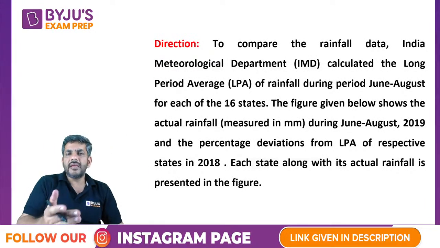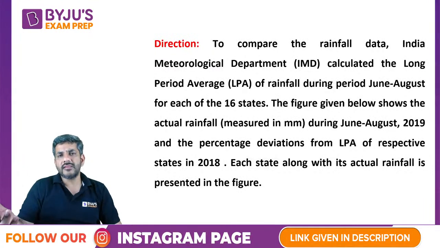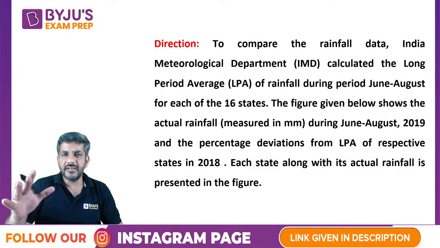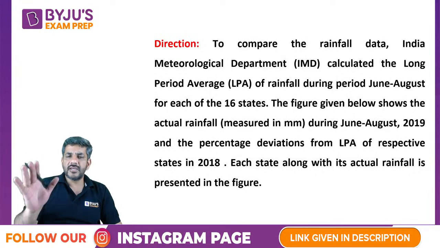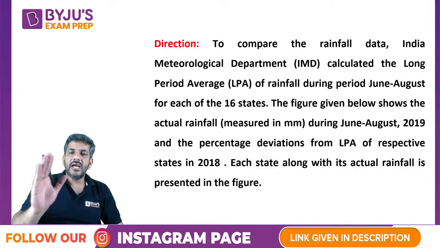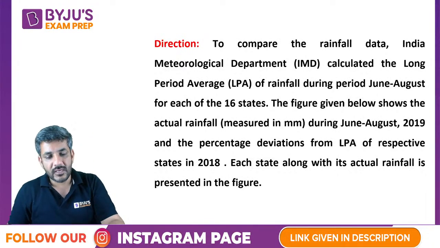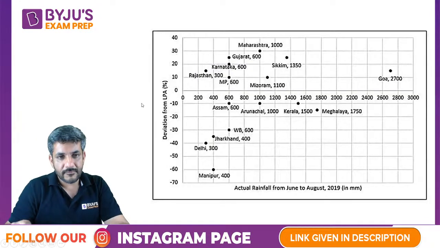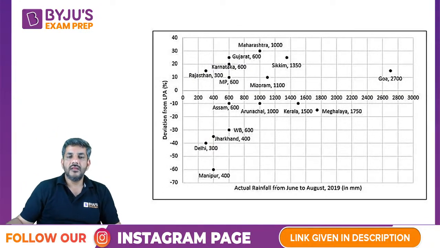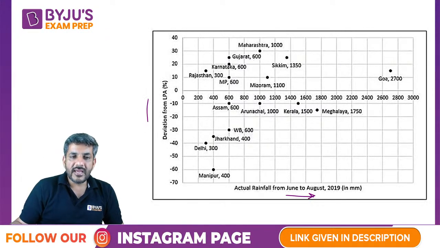So comparison में क्या होगा? Either it will be more than that or it will be less than that, so there would be some deviation. He says now given data would be giving you the percentage deviation as well as the actual figures as well. So just have a look at the graph now. This is the graph. This is giving you the actual rainfall from June to August 2019, and y-axis is giving you the deviation from LPA in percentage terms.